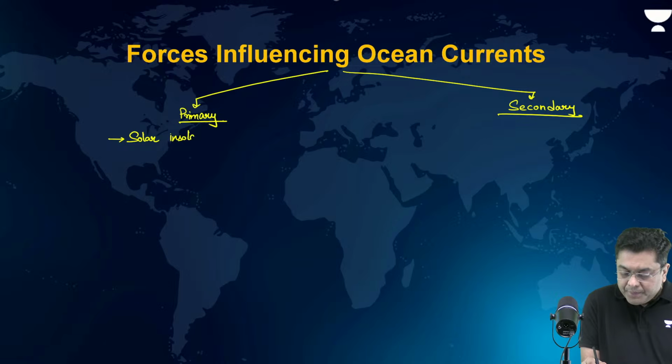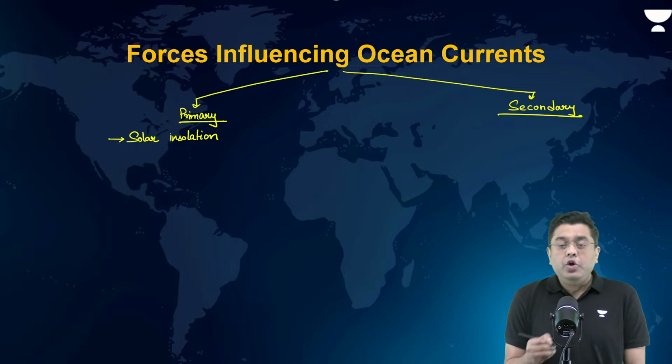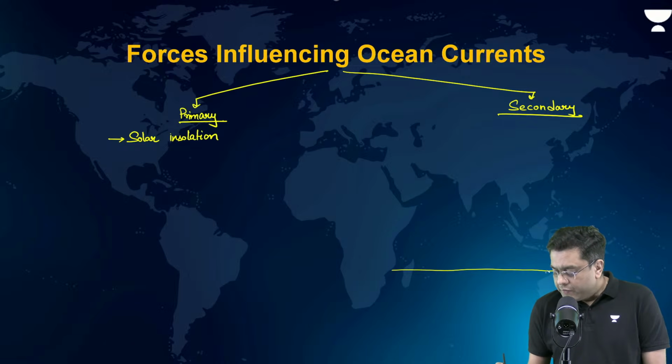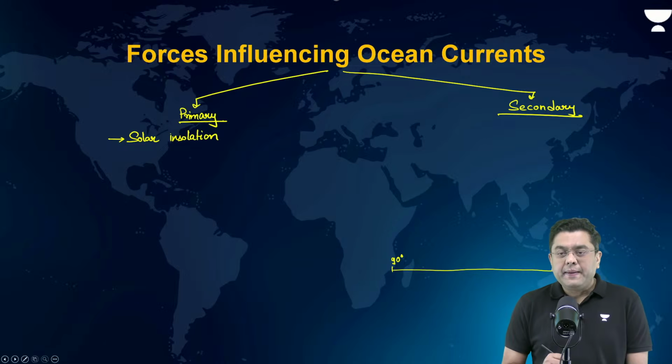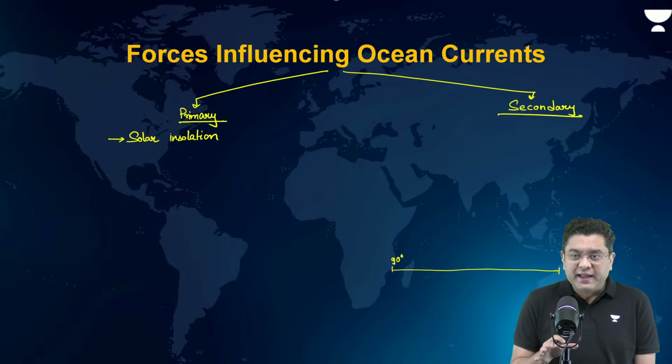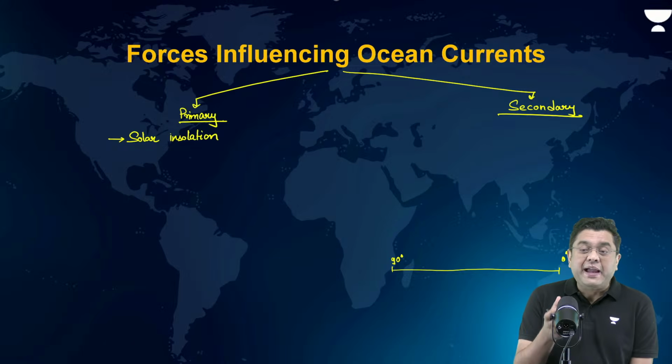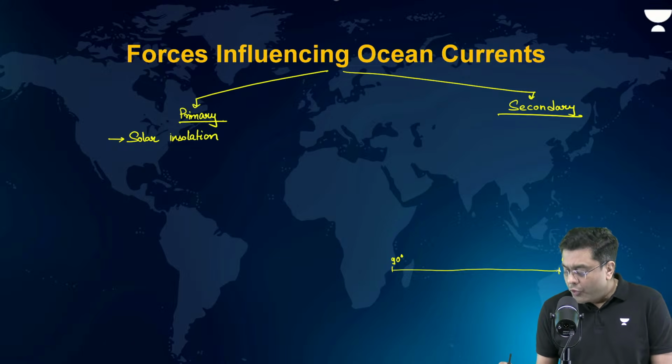Insolation. How? So you see, in the lower latitude, let's suppose you consider the sea level. This is your equator, 0 degree, and this is your 90 degree. Okay. Heating by the sun in the lower latitude is always going to be very high. And that heating means expansion of water is created. Water tends to expand ever so slightly in this region.